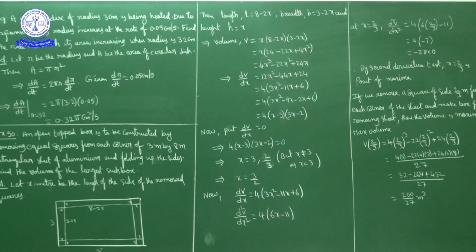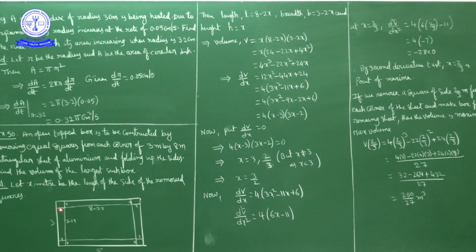Now from that aluminum sheet an open top box is constructed by removing equal squares from each corner. Means this is 8 meter and this is 3 meter, length 8 meter and breadth 3 meter. From each corner we remove a square.